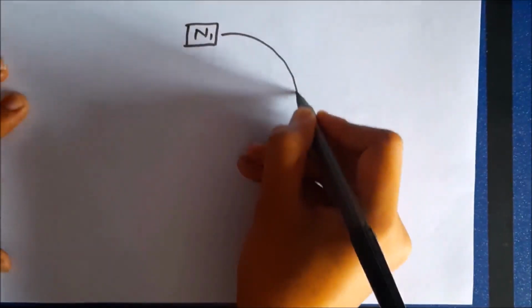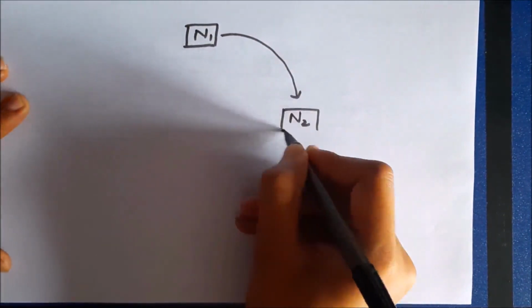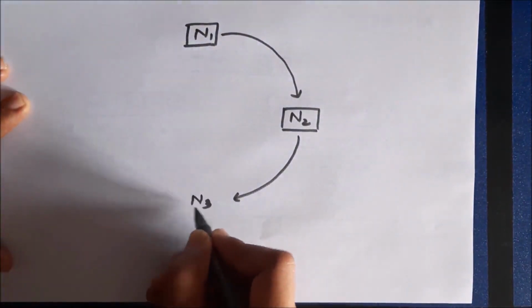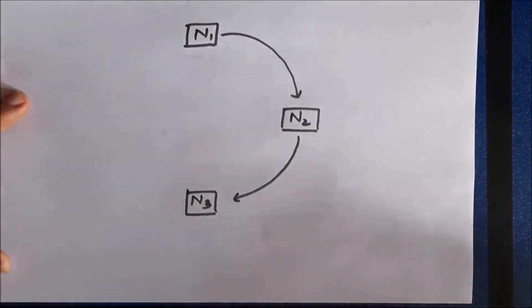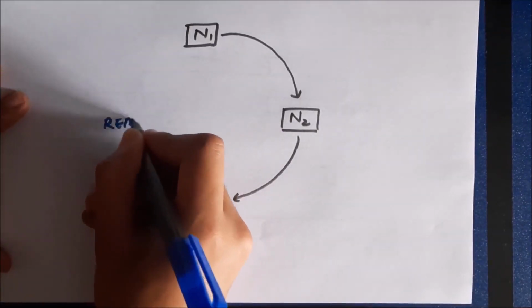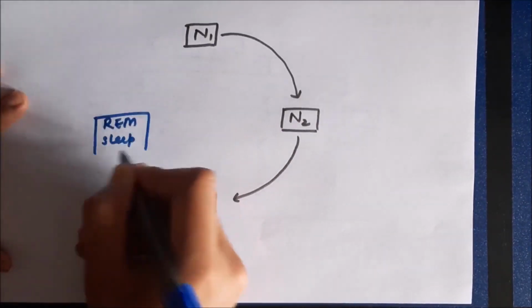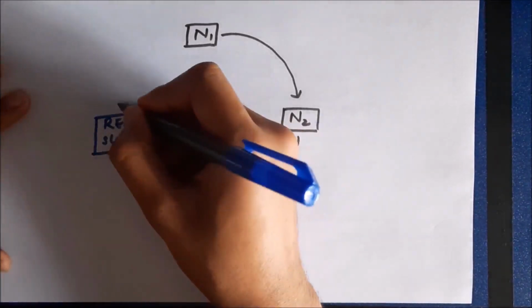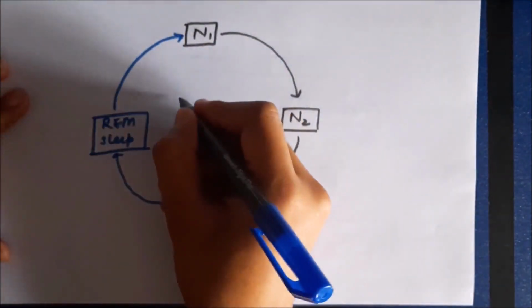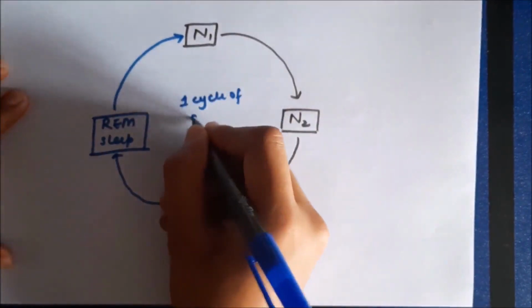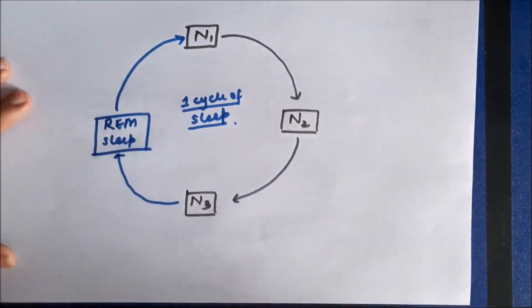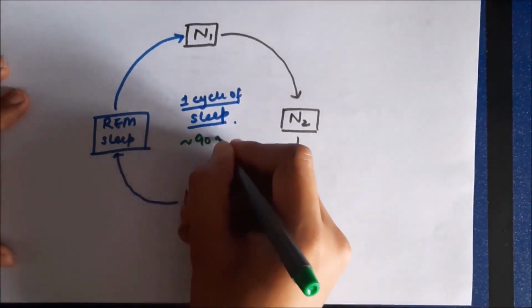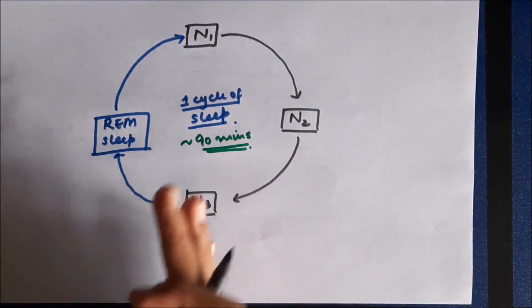Now we'll discuss the stages of sleep in detail and the events which occur during these stages. Initially the N1 stage, from N1 the person goes into N2, from N2 to N3, that is deep sleep, and from deep sleep to rapid eye movement sleep. From REM sleep the person goes back to the N1 stage. This is one cycle of sleep, and the duration of one cycle of sleep is 90 minutes. Then again the whole process is repeated.